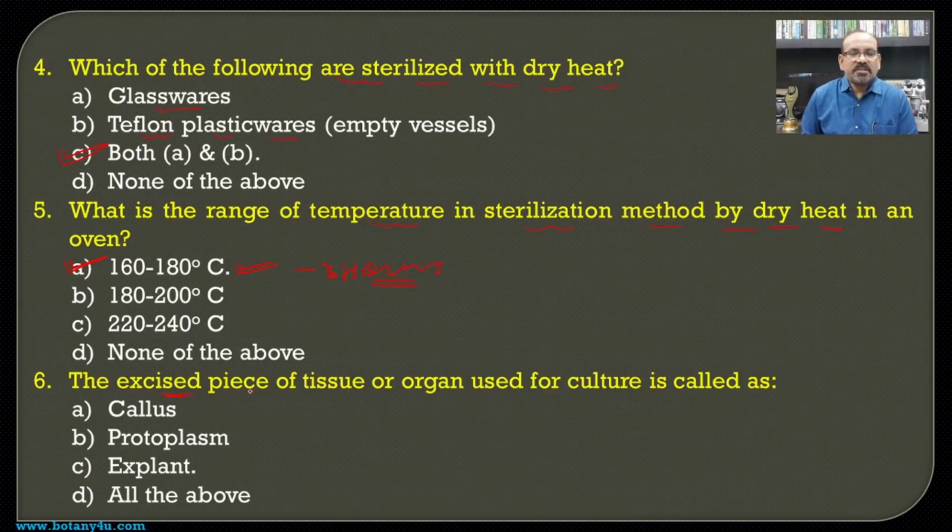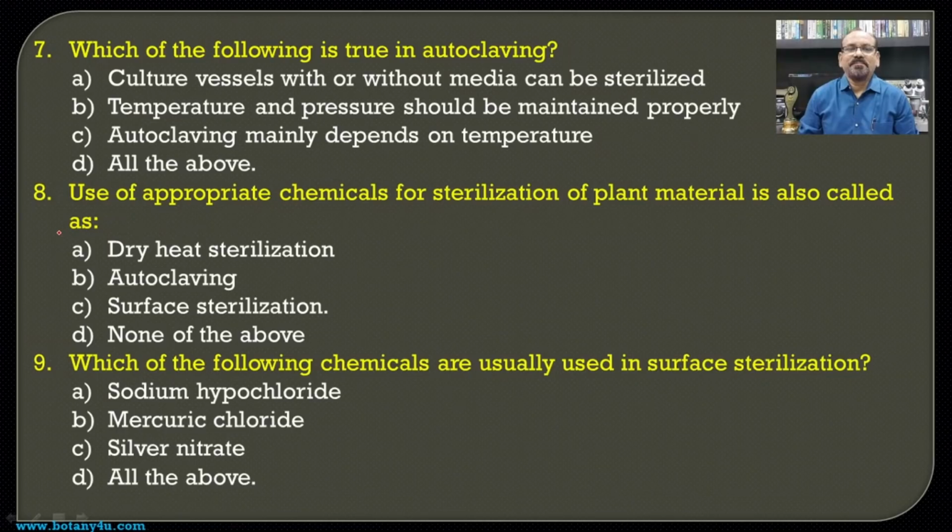Then the excised piece of tissue or organ used for culture is called as, means when we are going to culture any part of the plant body, then that part of the body which is to be cultured is known as the explant. That may be a single cell, that may be a tissue or a group of cells, that may be an organ. So in this way, any part which is to be cultured is known as the explant, and hence it becomes the answer for this.